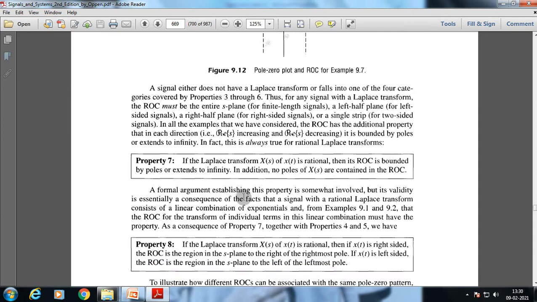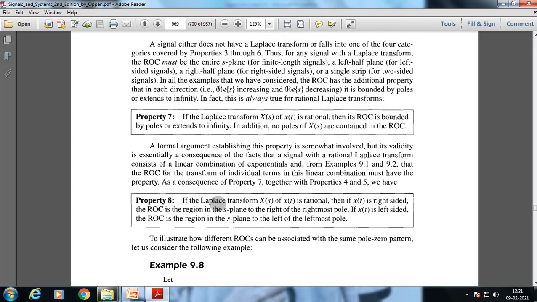A formal argument establishing this property is somewhat involved, but its validity is essentially a consequence of the fact that a signal with a rational Laplace transform consists of a linear combination of exponentials. Now the ROC for the transform of individual terms in the linear combination must have the property. So property 8 is: if the Laplace transform X(s) of x(t) is rational, then